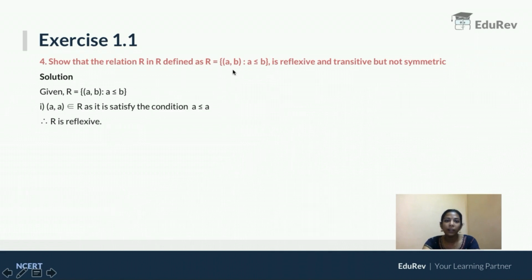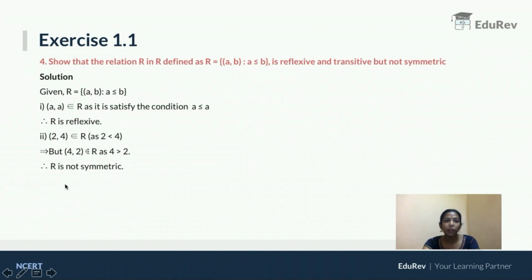Now look at the next part, that is symmetric. I am taking an example: (2, 4) belongs to R because 2 is less than or equal to 4. It satisfies that condition. But what happens? Will (4, 2) belong to R? No. Why? 4 will not be less than or equal to 2. What is the symmetric property? If the ordered pair (a, b) belongs to R, the ordered pair (b, a) should also belong to R. So this is not symmetric.